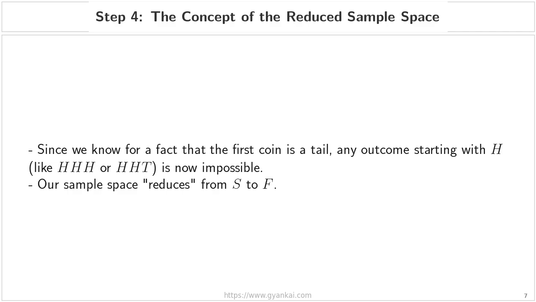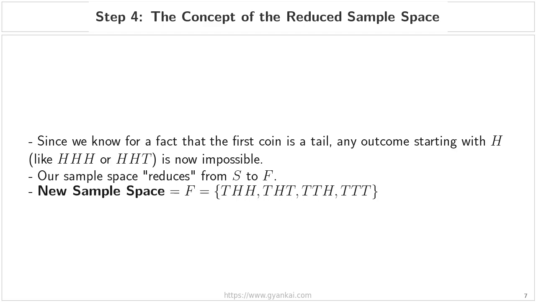We say that our sample space reduces from the original set S to our new, smaller set F. So, looking at our screen, you can see our new sample space is simply equal to F, which consists of the following 4 outcomes: tail head head, tail head tail, tail tail head, and tail tail tail. As we move to the next slide, we will use this specific, smaller set to calculate our updated probability.